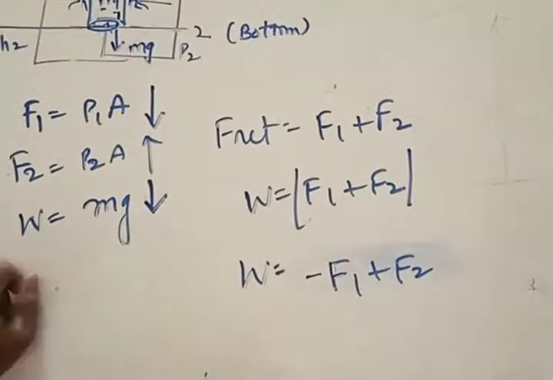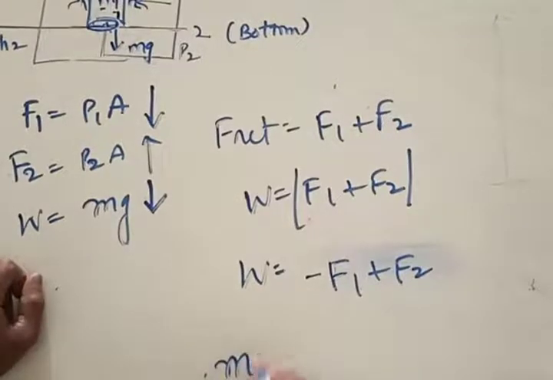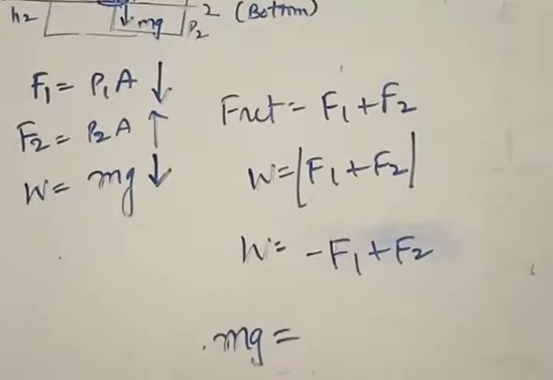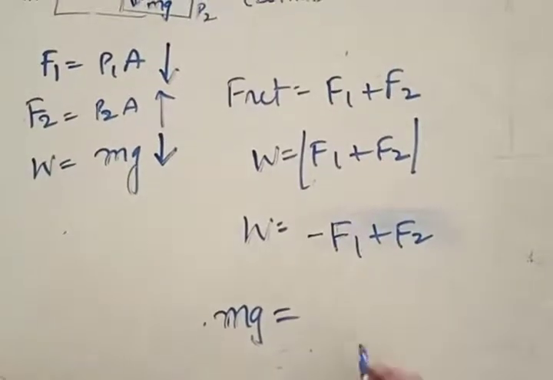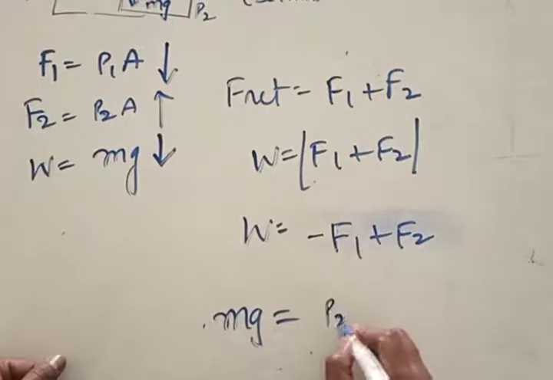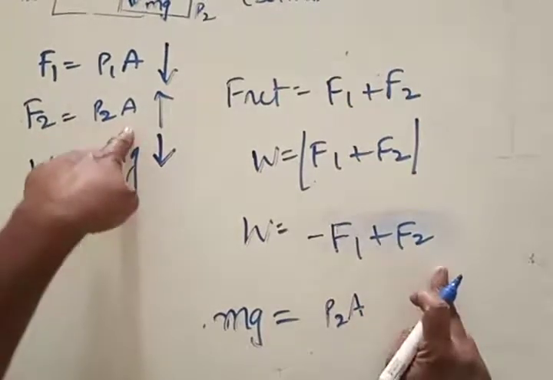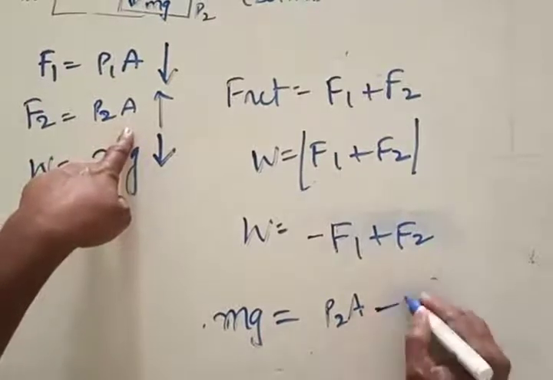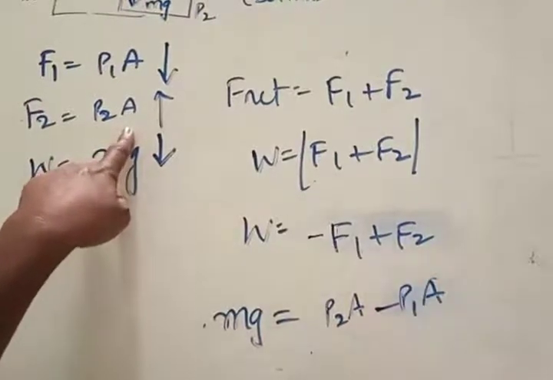Right. Now let us come to this equation. Can I say that W is equal to mg? mg is equal to, I'll write positive terms first. P2 F2 is equal to what? P2A minus P1. Yeah, can you write like this? P2A minus P1A.